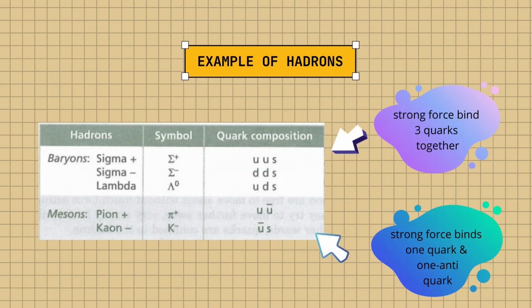Here are some examples of hadrons, particles which experience strong force. Hadron is divided into 2 types: baryon, where strong force binds 3 quarks together, and meson, where strong force binds 1 quark and 1 anti-quark. This table shows all the symbols involved and also the quark composition. In this table, we can detect the anti-quark, which is U, that has a straight line above it.